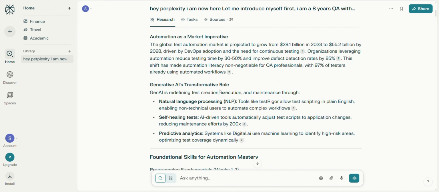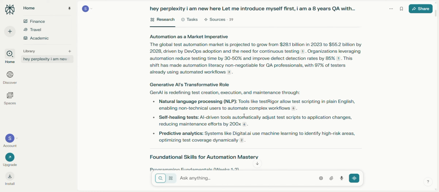So generative AI transformative roles like NLP, the natural language processing. Basically, ChatGPT also uses NLP. Then tools like Test Rigor, which allows test scripting in plain English. We are already doing this: we give a prompt in English to ChatGPT or even Perplexity, and we can write code with their help.